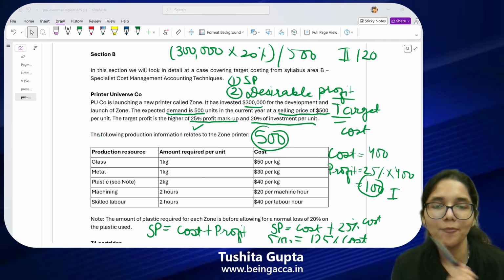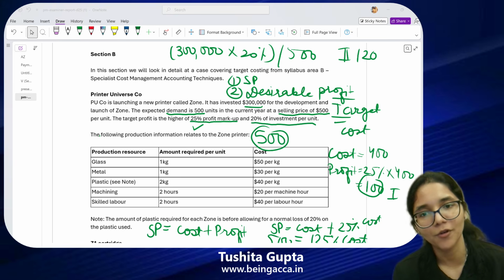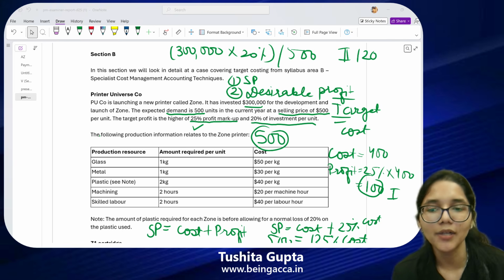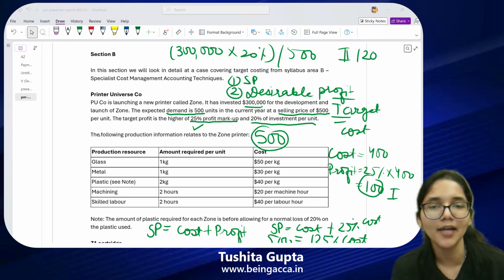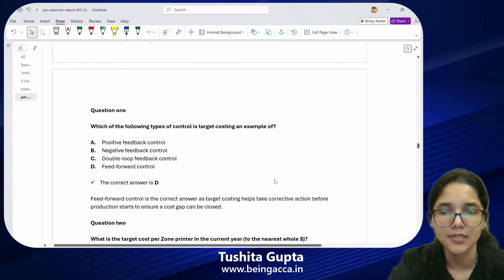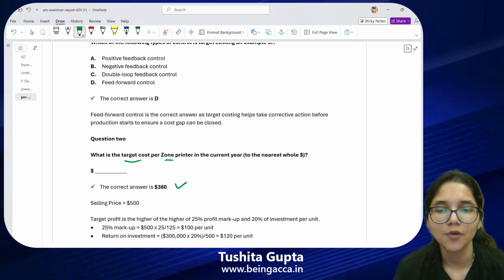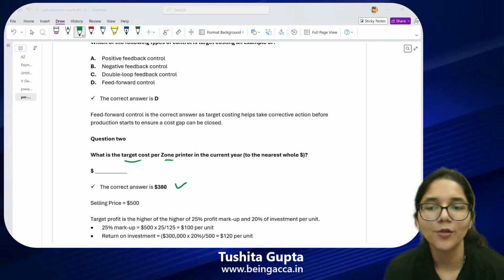So now I have my selling price, that is 500. I have my profit margin which I want to earn, which is 120. So can you tell me what should be my target cost now? Now only the last part of the working has to be done. I know my selling price, I know my profit. The difference between both of these numbers has to be my target cost. Yes, absolutely. My target cost is going to come out to 500 minus 120, that is $380. So 380, this is what my target cost looks like. Any doubts in any of the steps, guys? Are you all with me till here?